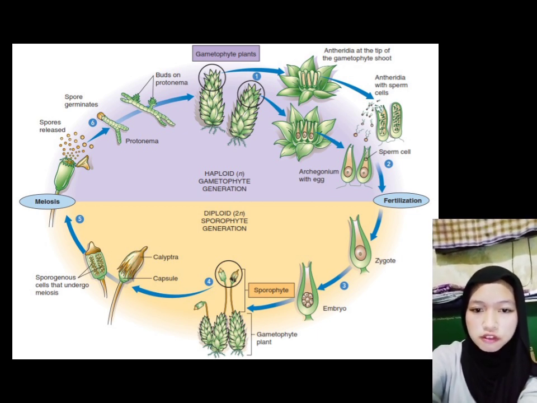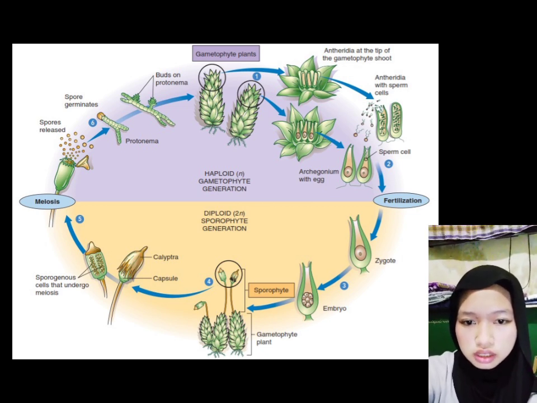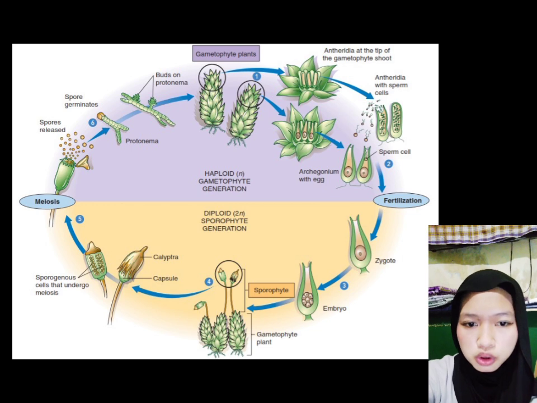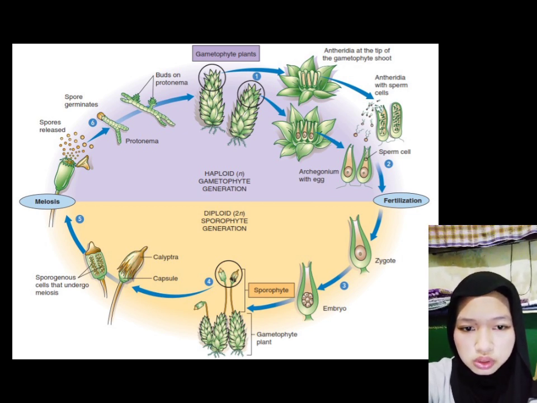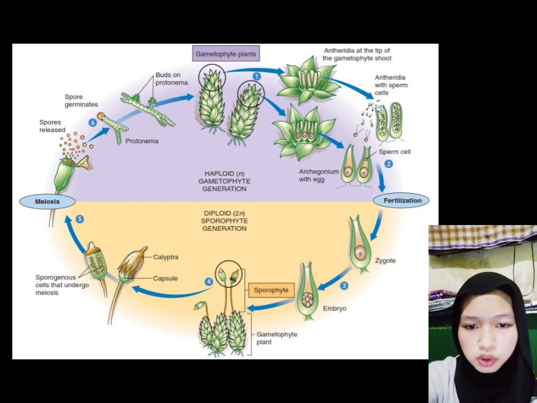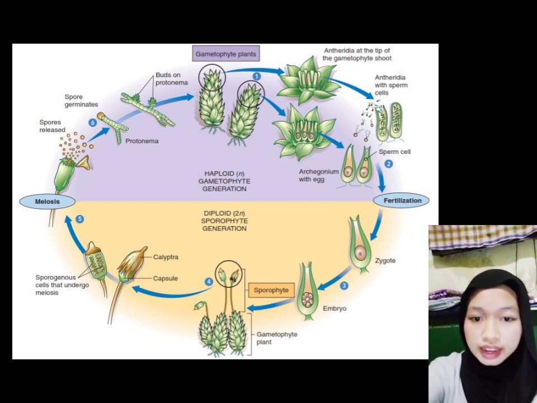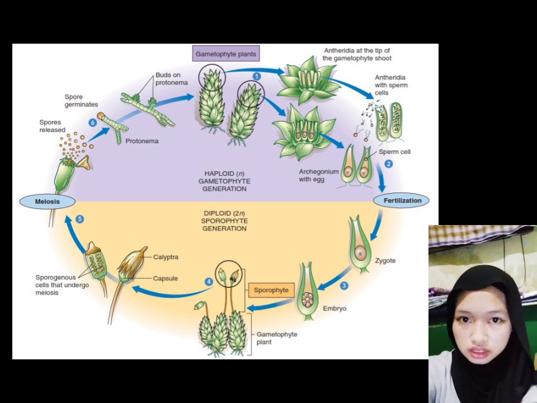The sporophyte consists of three main parts. Seta, which is the stalk that supports the capsule or sporangium, where spores are formed. Calyptra, a capsule protector that comes from gametophyte tissue. Inside the capsule, there are sporocytes or spore mother cells that will undergo meiosis, which is cell division that produces haploid spores, and these spores are the beginning of the next generation cycle.